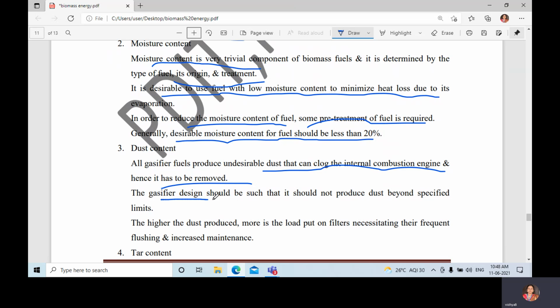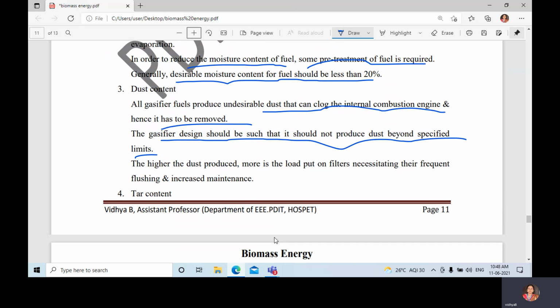The gasifier design should be such that it should not produce dust beyond specified limits. For everything there will be a limit. That limit should not be crossed in the output we get from the gasifier. The design of the gasifier should be like that.